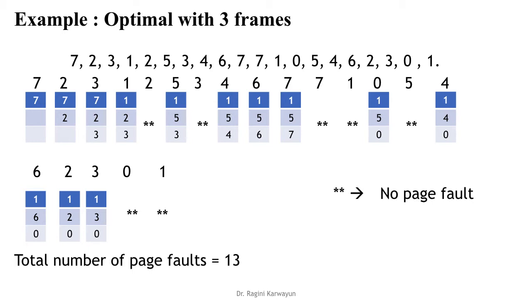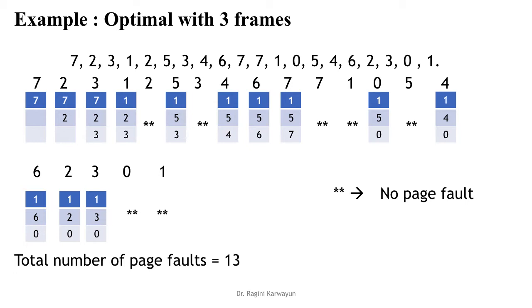2 is there in memory, so no page fault. Now we need to have 5. So for page number 5, out of 1, 2 and 3, 3 is used just after 5, and then we will use 1, and 2 is the last one, so 5 will replace 2. Now 3 is there in memory, so no page fault.